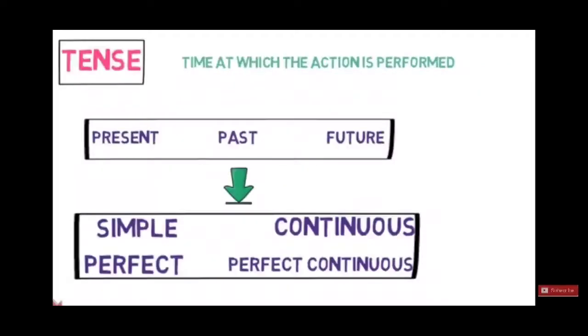Okay. And third is tenses. Tenses show us the time at which the action is performed. There are three types of tenses: present, past and future. And these are further divided into simple, continuous, perfect and perfect continuous. Altogether there are 12 tenses. We already discussed this. Refer to that video and you will recall everything.